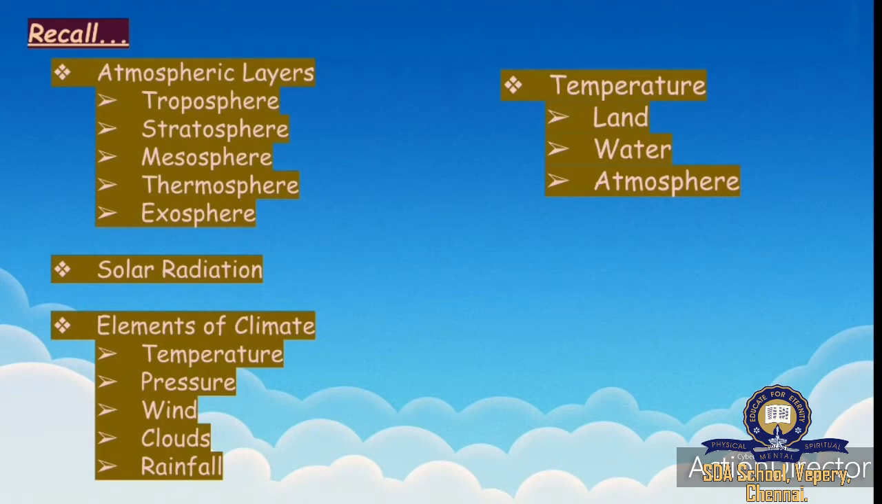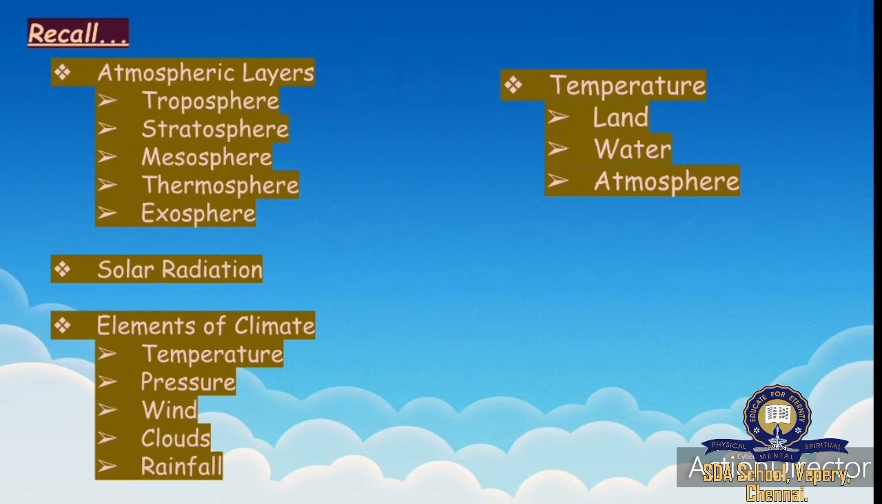Then we studied about solar radiation. What is solar radiation? The earth receives heat energy from the sun in the form of radiation. It is called solar radiation. Then we studied about elements of climate. What are the elements of climate? Temperature, pressure, wind, clouds, rainfall. So we shall see one by one now.